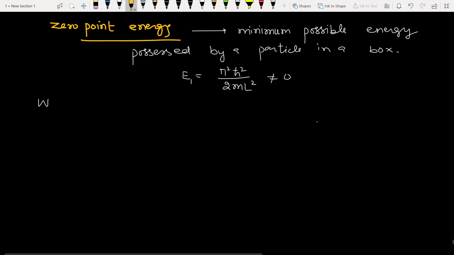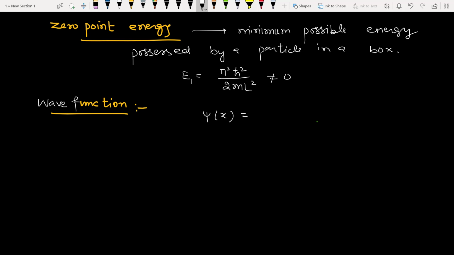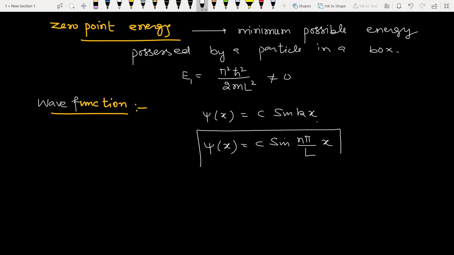The last part is the wave function. So we have derived that the wave function of the particle in a box is C sine kx, and the value of k is n pi by L, x. So this is the wave function, and now we will try to normalize it.